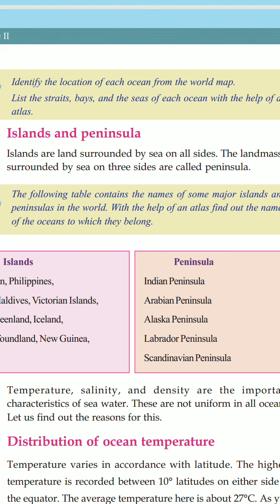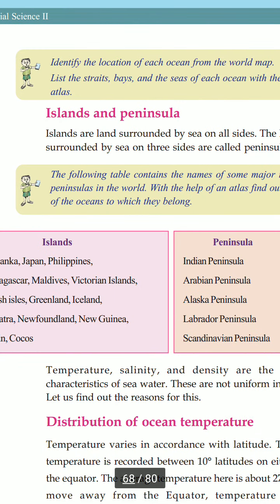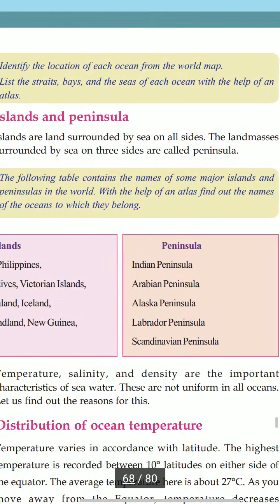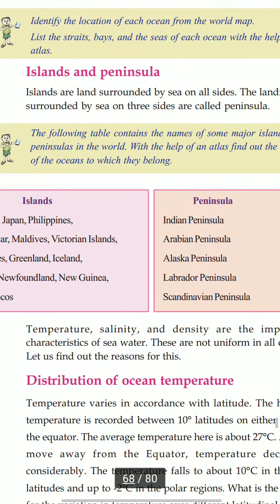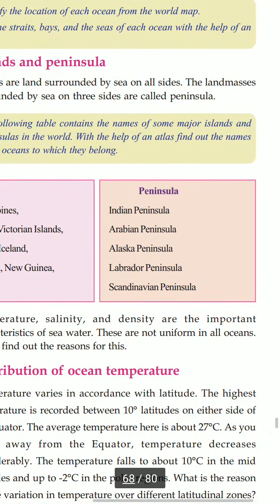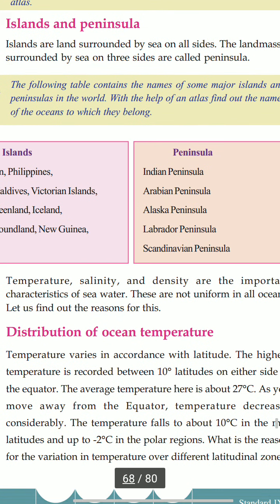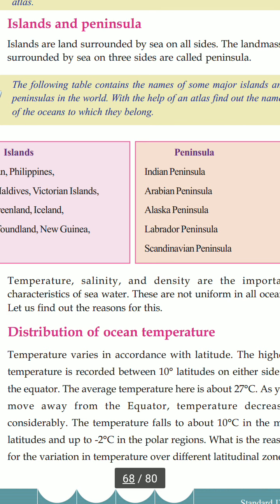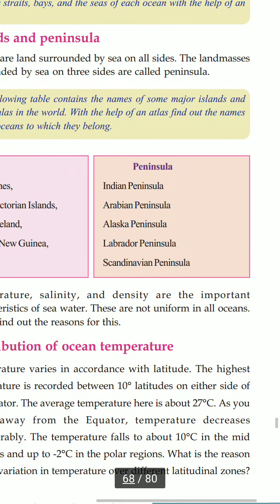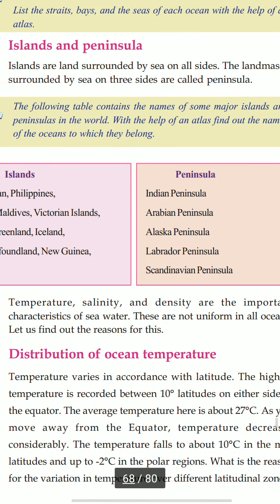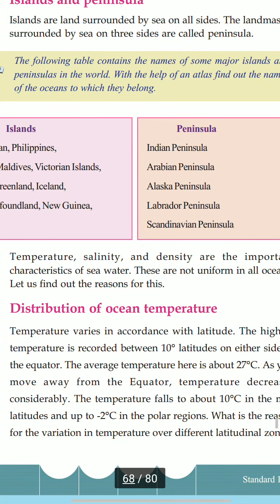Here the temperature, salinity, and density are the important characteristics of seawater. They are not uniform in all oceans, isn't it? These features, that is temperature and salinity, are not uniform in all the oceans. So what are the reasons for this that we are going to